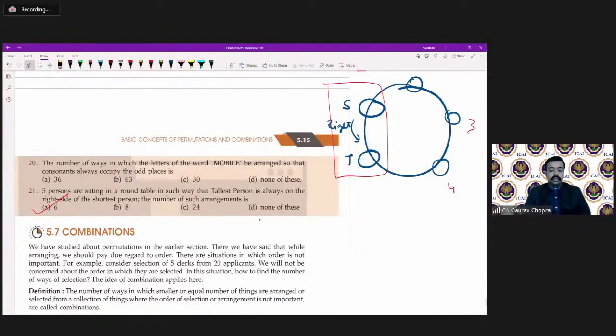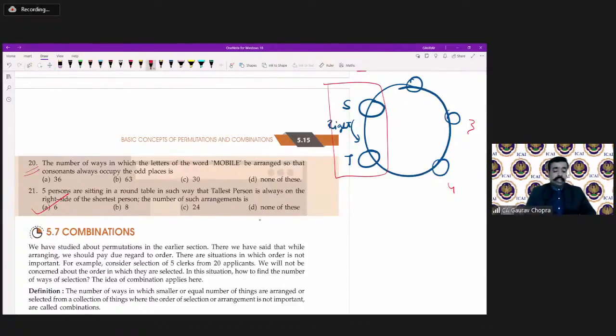Now you can try question number 20. And if a few doubts are left today, we will solve them after doing combination in the next session. So I have noted your doubts. I will be having your file, so I will mark your doubts and solve them even after the combination portion. So there is no need to worry.